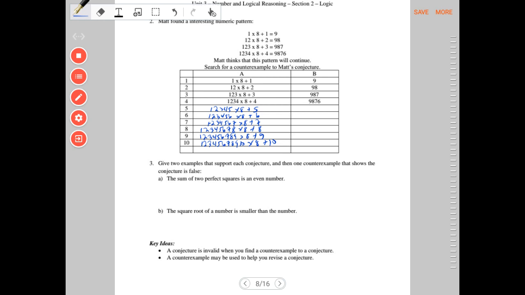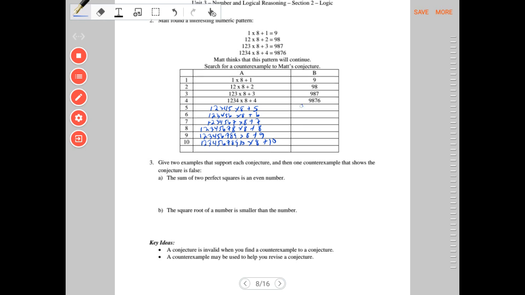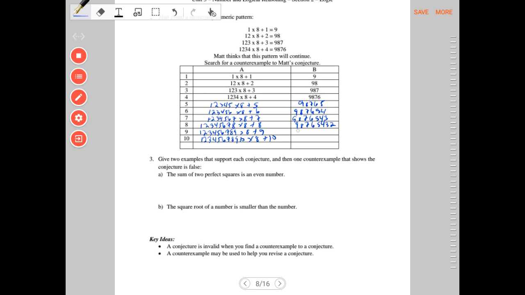So when you multiply that out and then add, because remember multiplication happens before addition, this one gave you 98765, and again you can pause the video to verify all of this. 9876543, 9876542. So far his conjecture seems to look good. 987654321.